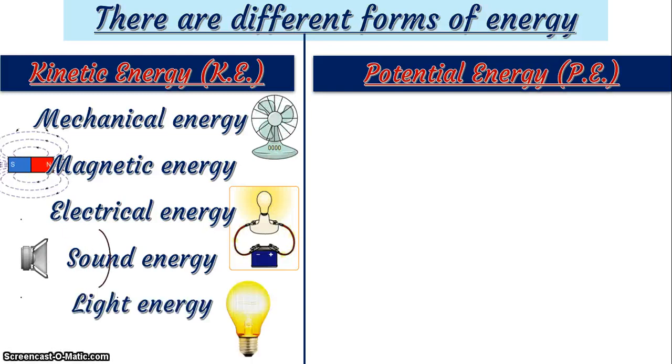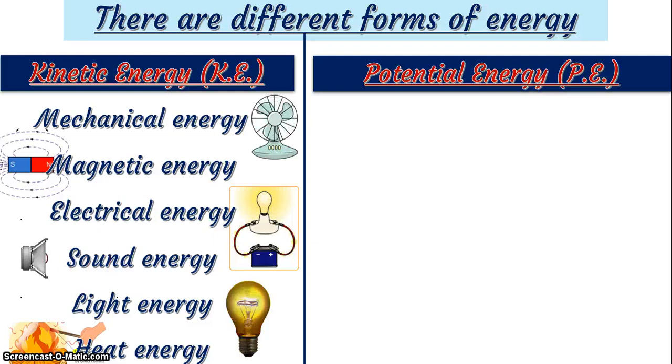We have the light energy. Turn on the light bulb, it flows down to your eyes, so it moves. Beautiful. And we have the heat energy. You touch a hot object, you feel heat transferred from where the heat is, it transmits through the object to your hand, or in the room, you find heat being transferred from your stove or from your electric iron, from your refrigerator to you. So any form of energy that can move, okay, is classified under kinetic energy.